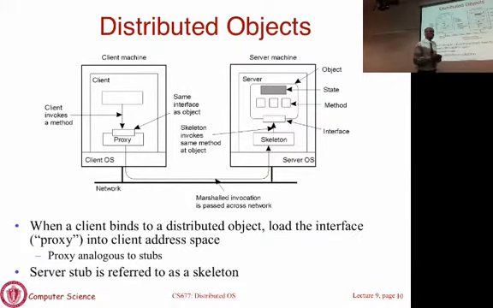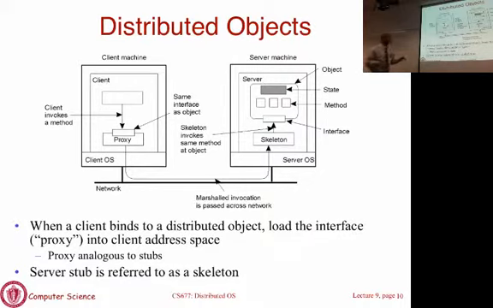What machine does it reside in? You'll get the IP address, a port where the object is listening, and so on and so forth. When you make this call, it's the stub's job. The stub is referred to as a proxy, which is the same thing as a stub. It's the stub's job to set up a connection to the object, and all of those things are done the same way as in a traditional RPC system.